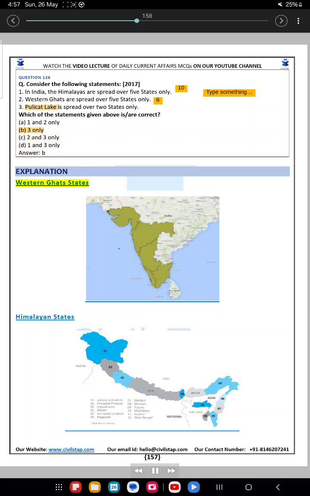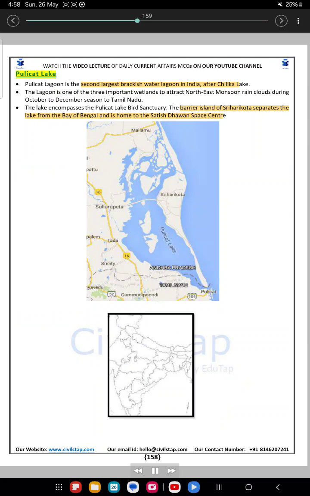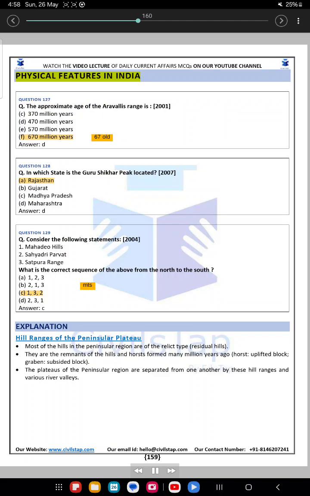Explanation. Western Ghats states. Himalayan states. Pulicat Lake. Pulicat Lagoon is the second largest brackish water lagoon in India after Chilika Lake. The lagoon is one of the 3 important wetlands to attract northeast monsoon rain clouds during the October to December season to Tamil Nadu. The lake encompasses the Pulicat Lake Bird Sanctuary. The barrier island of Sriharikota separates the lake from the Bay of Bengal and is home to the Satish Dhawan Space Center.